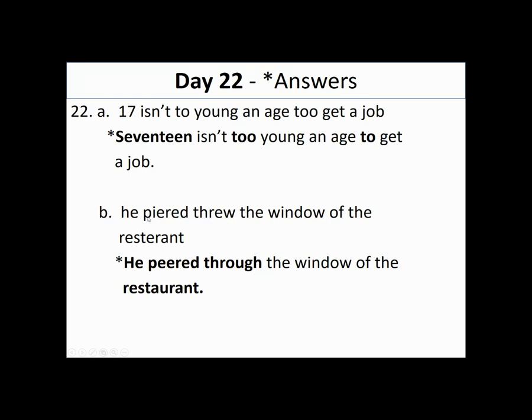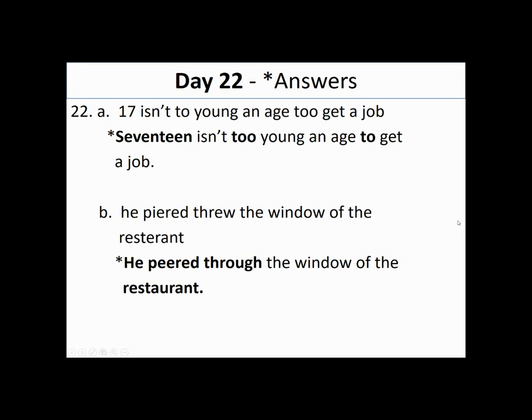Sentence B. He peered through the window of the restaurant. We start off by capitalizing first word in the sentence, he. Peered, make sure you spell that correctly. Through, we have a homophone here, so make sure that you're using the correct through. The window of the restaurant, spelled correctly, and period at the end. And that should be everything we need for day 22.